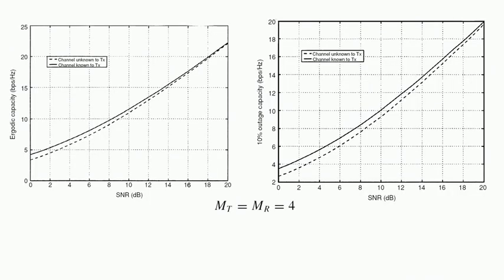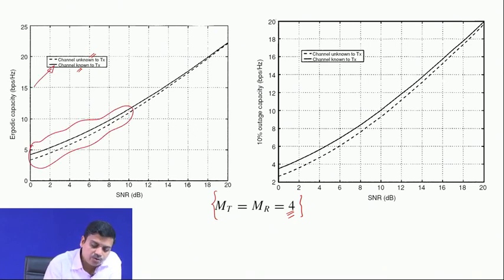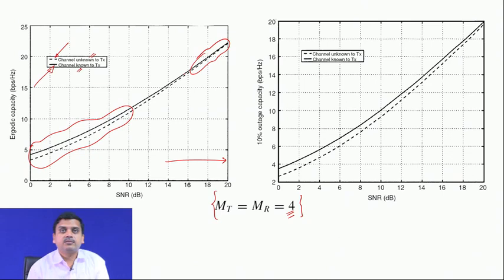So, in these 2 figures we see the result of the case when channel is unknown to the transmitter and when channel is known to the transmitter for the situation of MT equals to MR equals to 4. As your number of antennas increase, you get a different kind of result, but what we see over here is for low SNR conditions, there is a gap in the channel known to the transmitter compared to the channel unknown, but for high SNR condition there is not much difference between this.